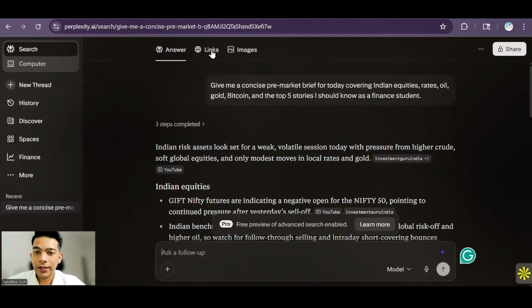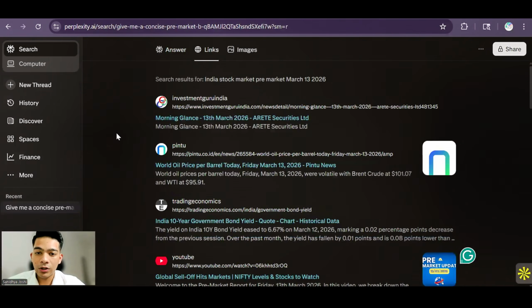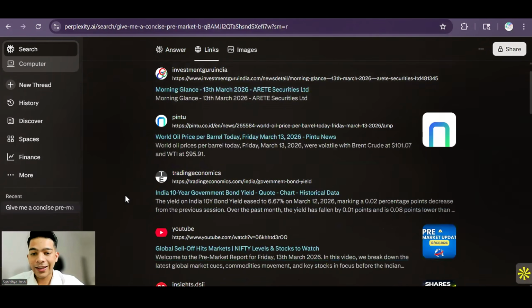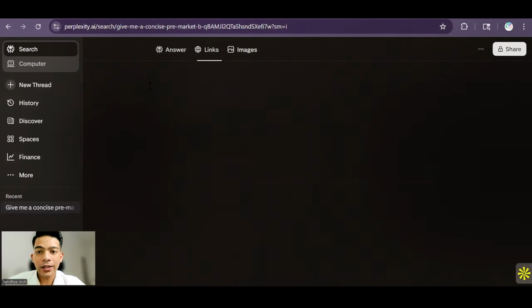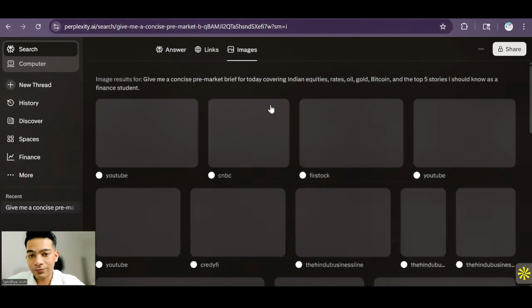And one more good thing, even if you go and search link over here, it will give you all the links from where it has aggregated all the information, and then you can even find the images, but I don't know about all the images.